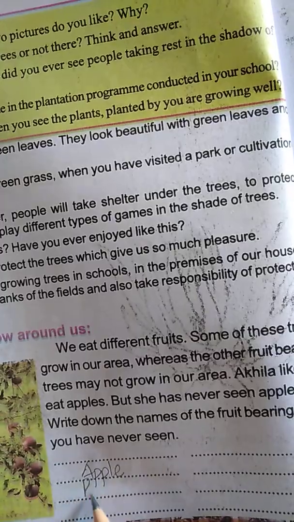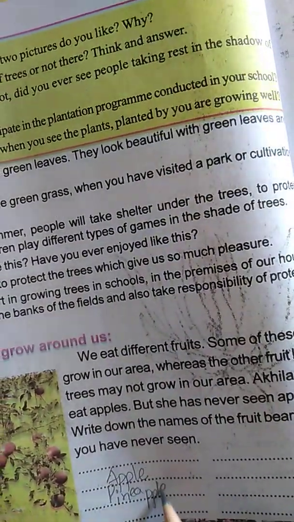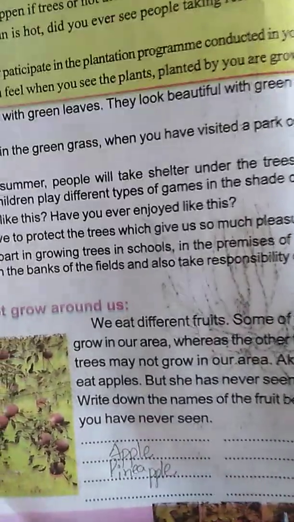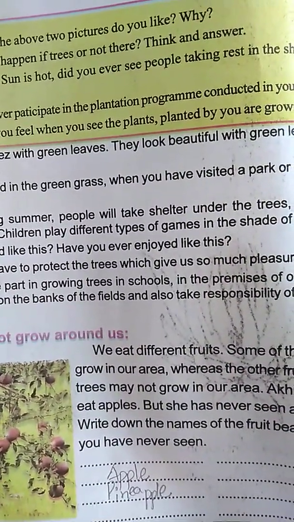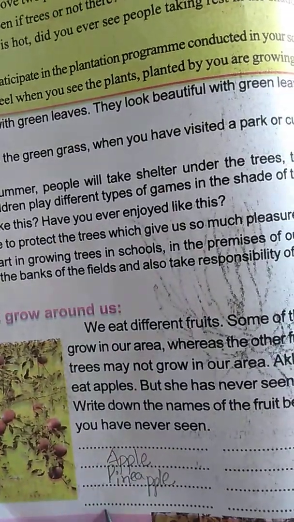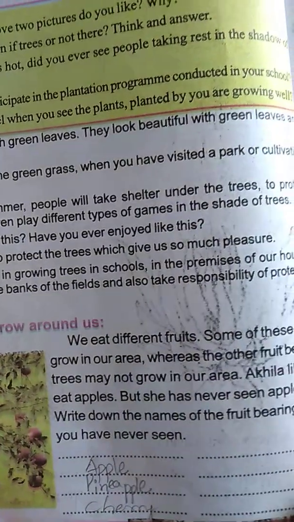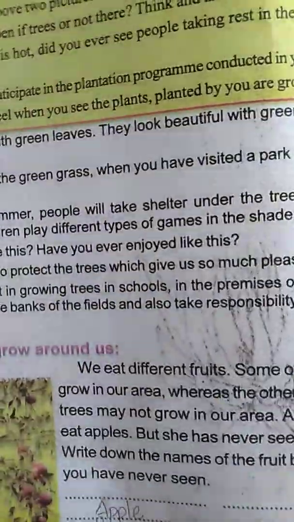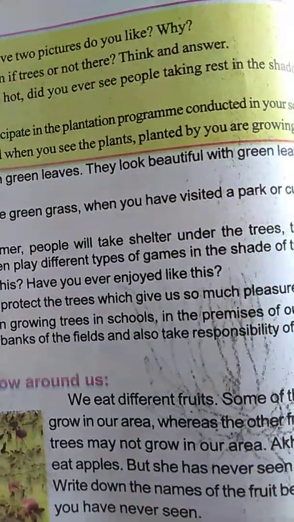Then pineapple. Okay, next one is guava, we have seen. Again, cherries. Yes. Again, children. Yes, banana.